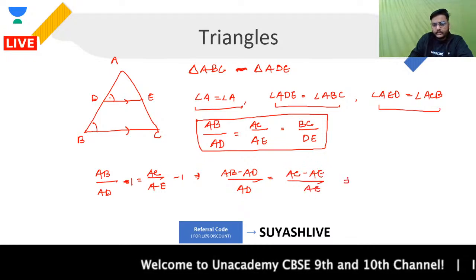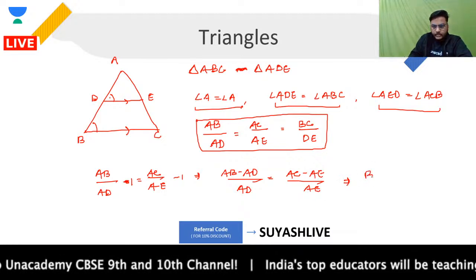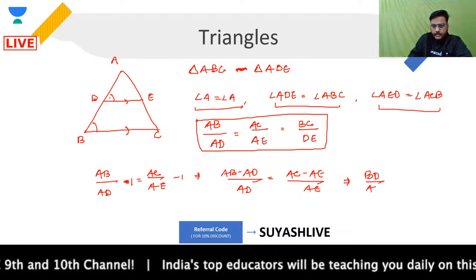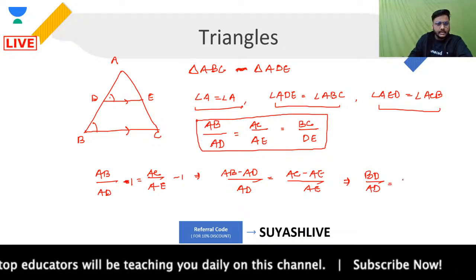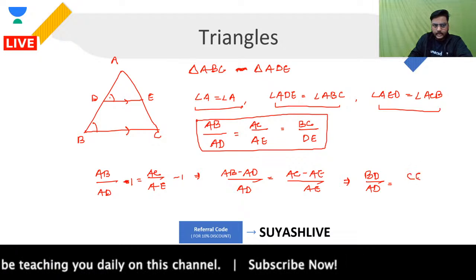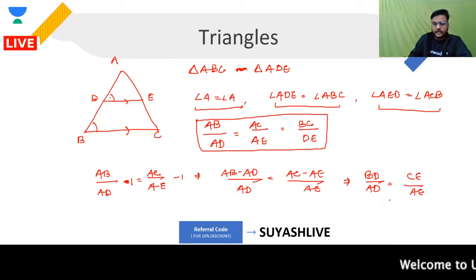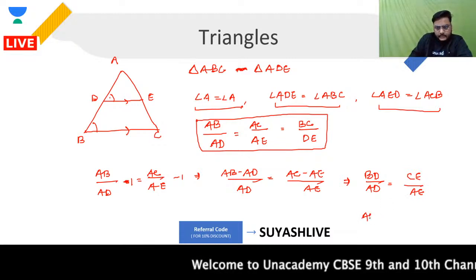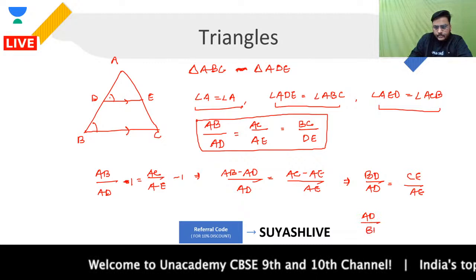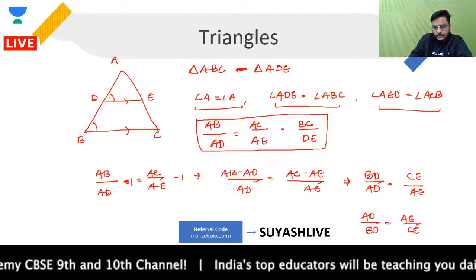Okay, and this will eventually give you what? AB minus AD will be giving you BD upon AD, and that will be equal to what? AC minus AE will be giving you CE, and you will be having CE upon AE. Okay, and from here, if you just take the reciprocal of this condition, you will be getting AD upon BD is equal to AE upon CE.